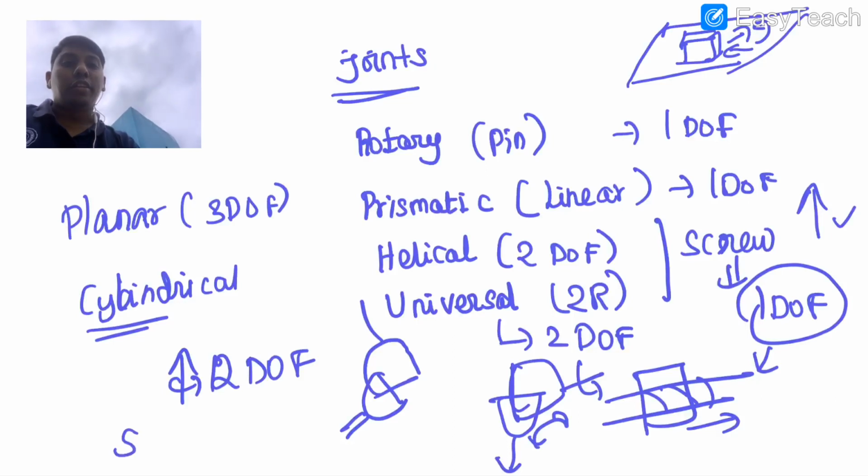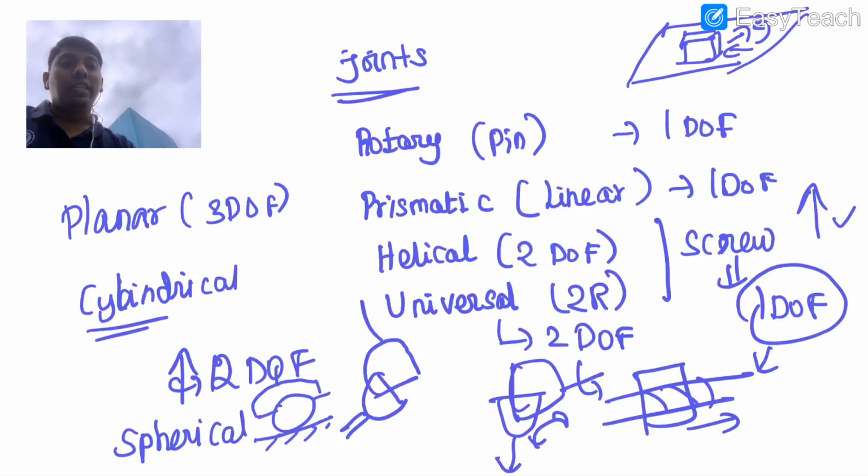And further, the spherical ball. So you know there is a cup and the ball. Now I assume that this is the cup. This cup, based on this ball, can have 3 rotations possible, in the sense 3 orientations are possible. So this is also a 3D of joint, right? So these are very basic ideas. So now you've got it clear.